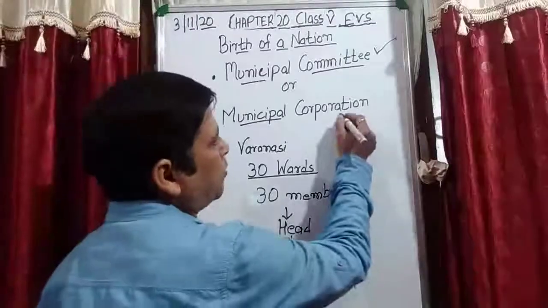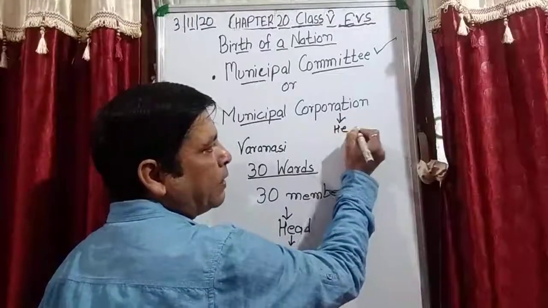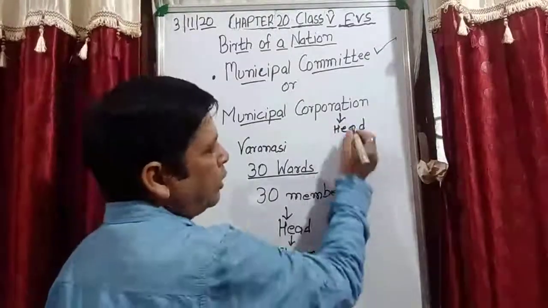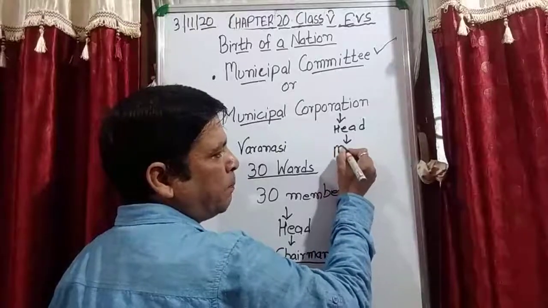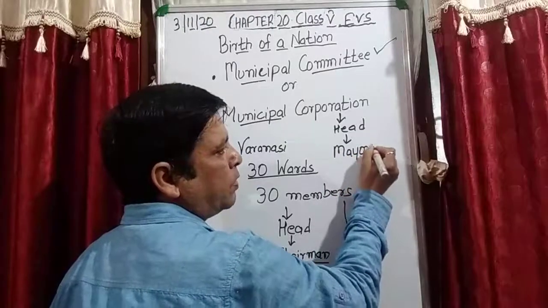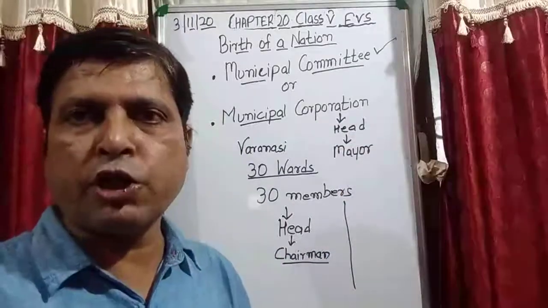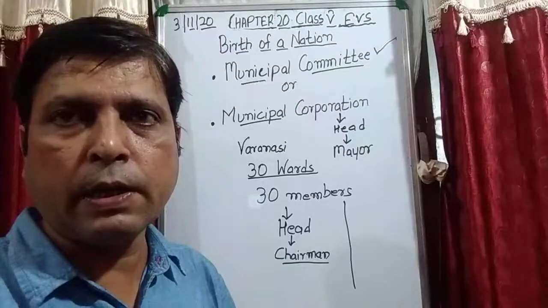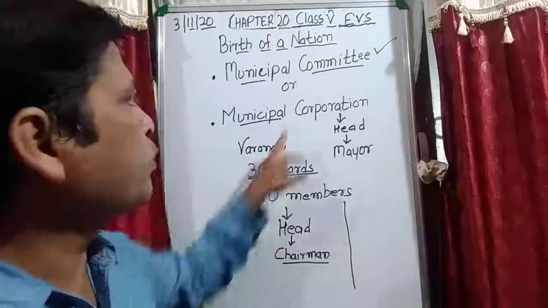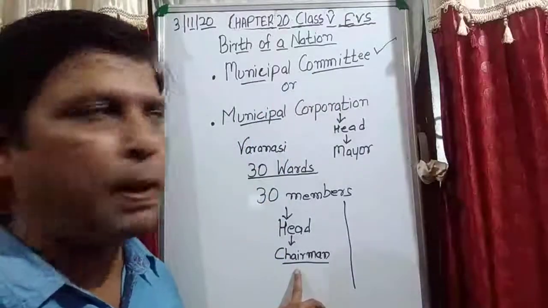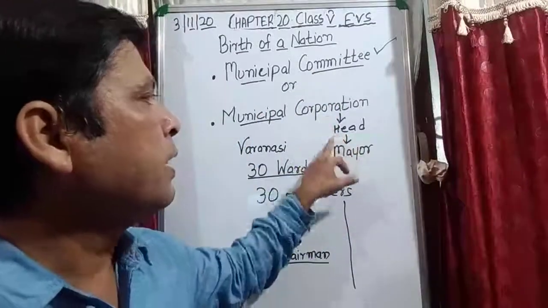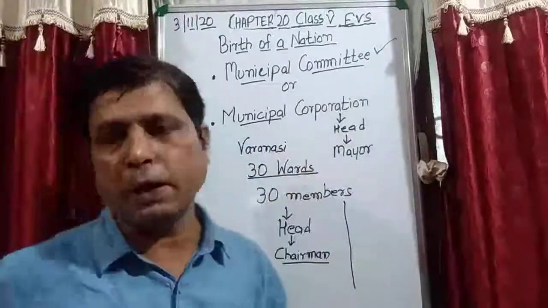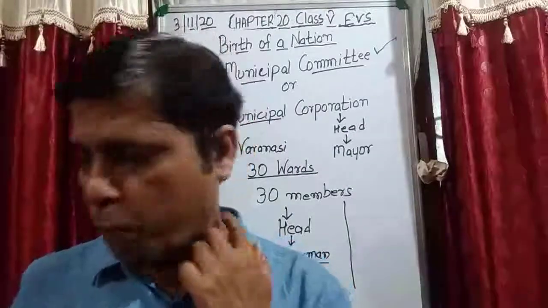Now when we are talking about the municipal corporation, who is the head of the municipal corporation? The head of municipal corporation is the mayor. That is the difference. Is it clear? And in the case of a municipal committee, the head is known as chairman, and in the case of municipal corporation, the head is known as mayor. So all this about municipal committee and municipal corporation is given in the book.